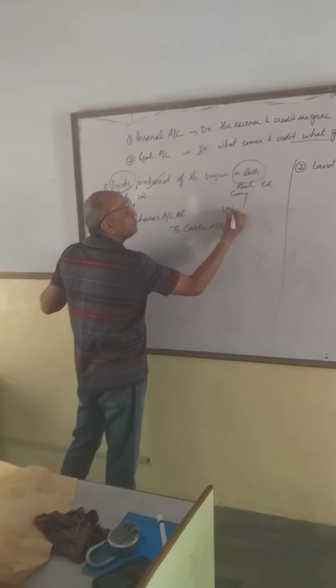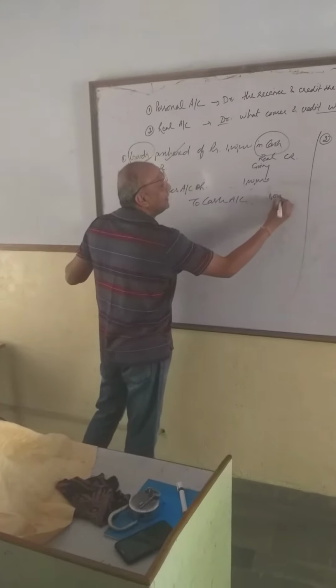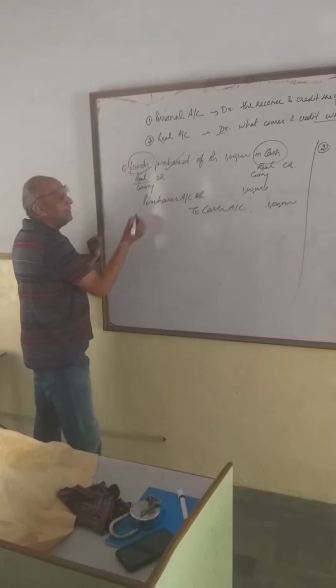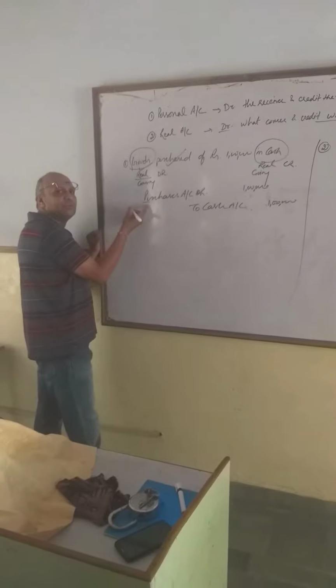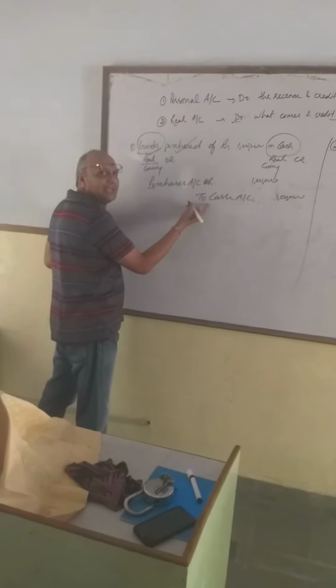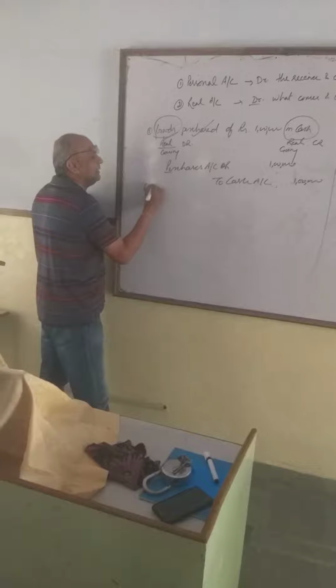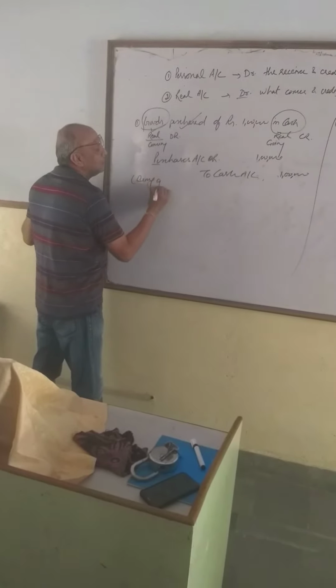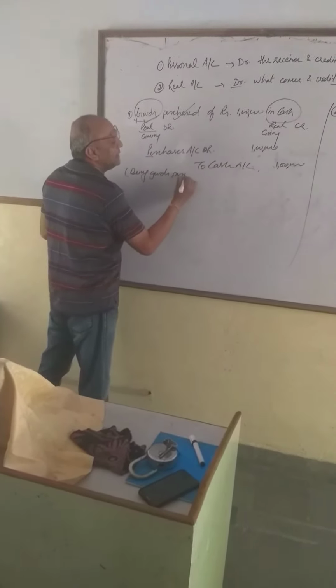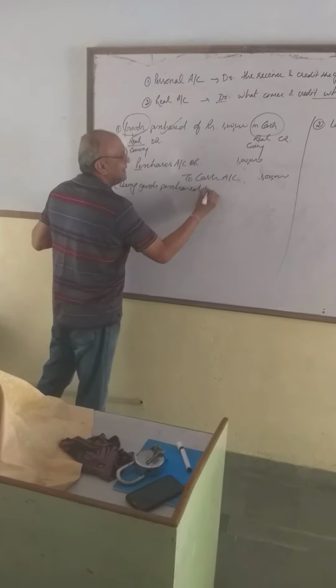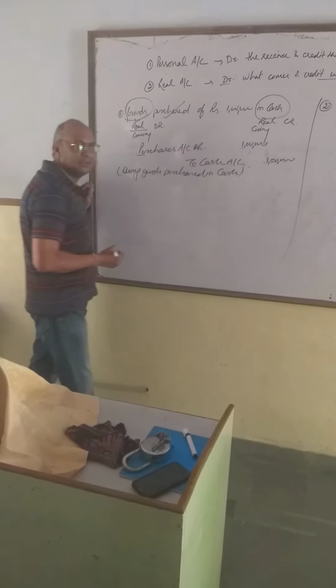What is the amount of goods I am purchasing? 1 lakh rupees. Purchases debit, real account, debit what comes in: goods is coming, and what is going? Cash is going. Narration again: being goods purchased in cash.